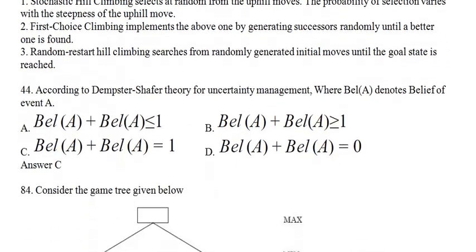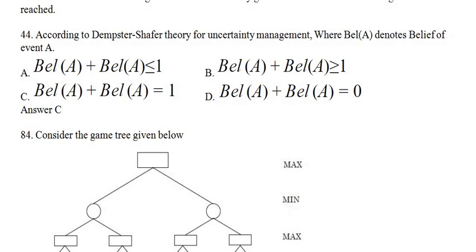Okay, next one is Dempster-Shafer theory of uncertainty management. Okay, and uncertainty can be determined with the help of degree of belief or degree of event.